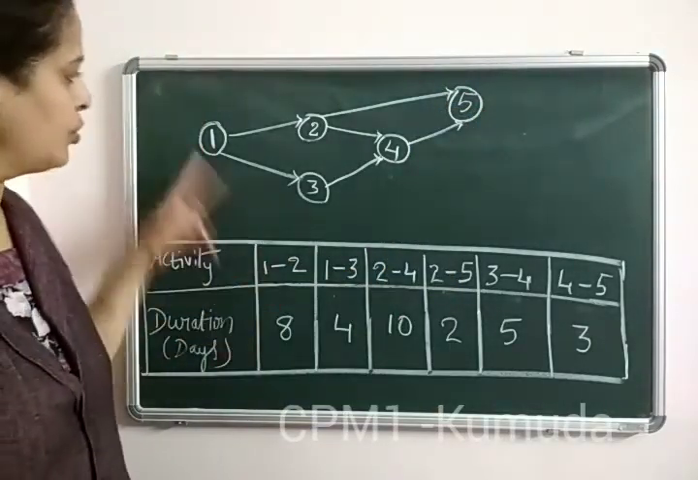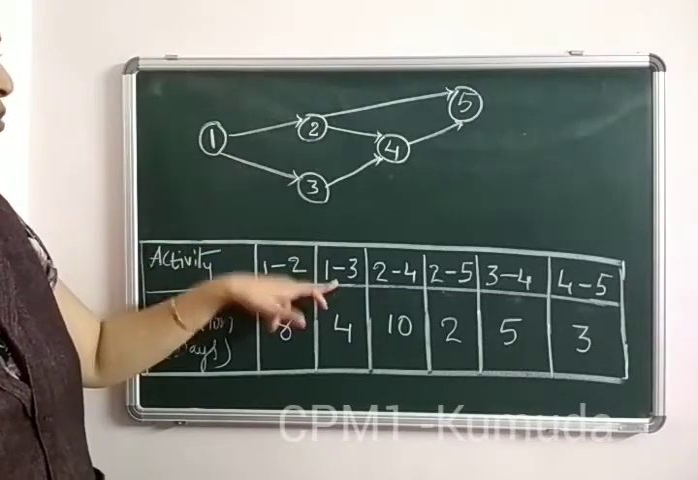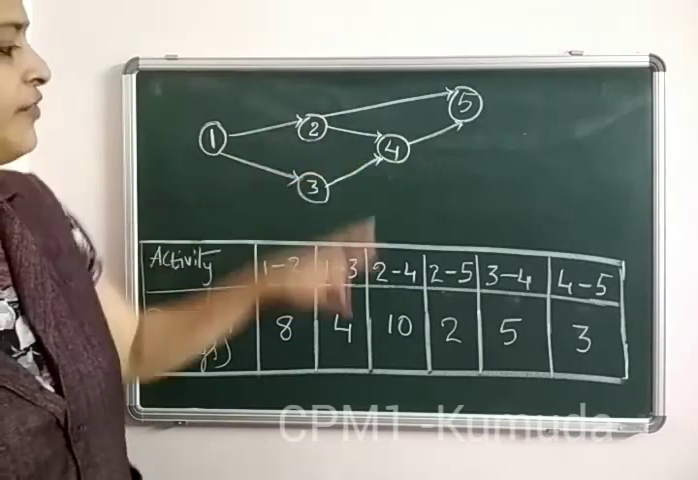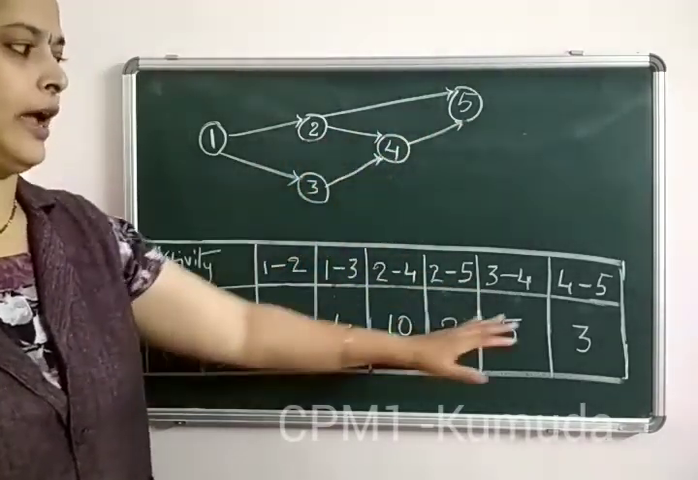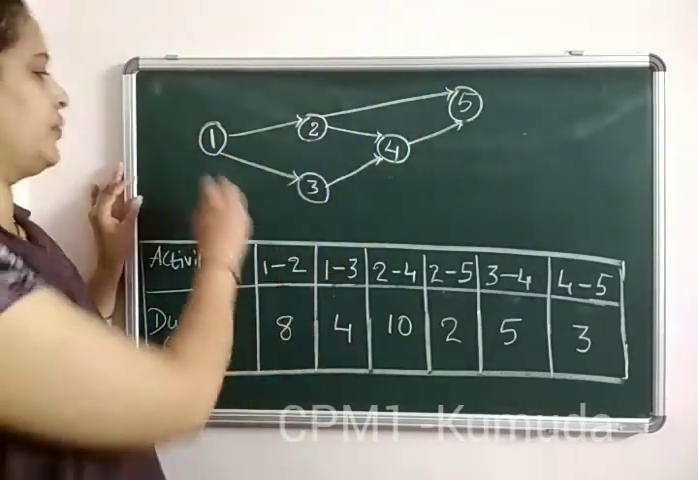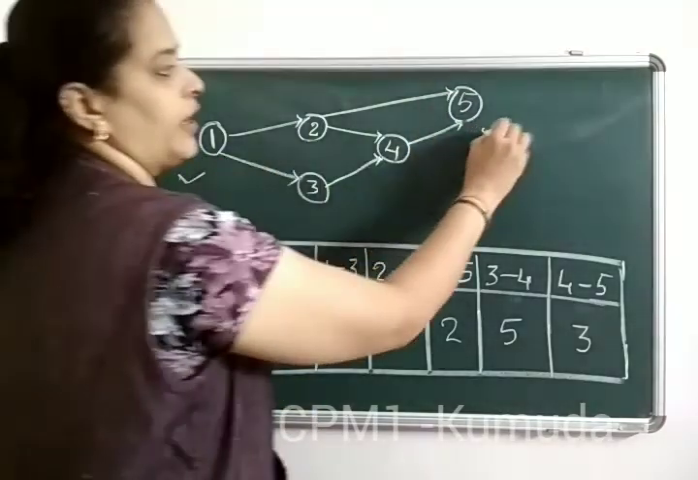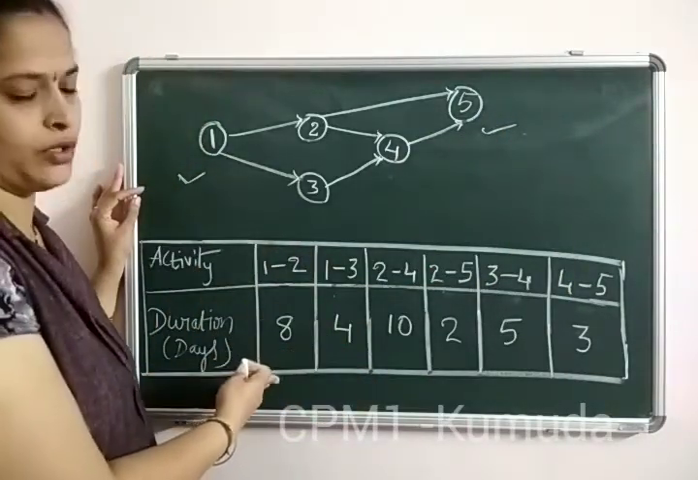So I repeat, 1 to 2. We have a drawing from 1 to 2. Then 1 to 3. Then 2 to 4. Again from 2 to 5. Then we have 3 to 4. And at last 4 to 5. So according to the rules of network, we have one starting point and one ending point with us. So clearly it is a proper network drawing that is based on the actual question.